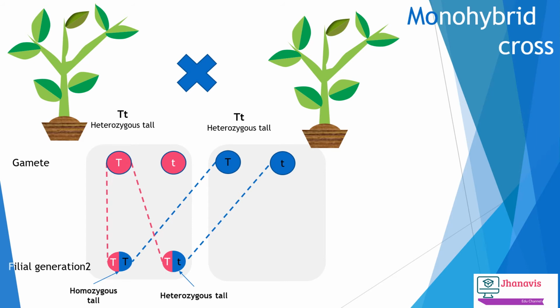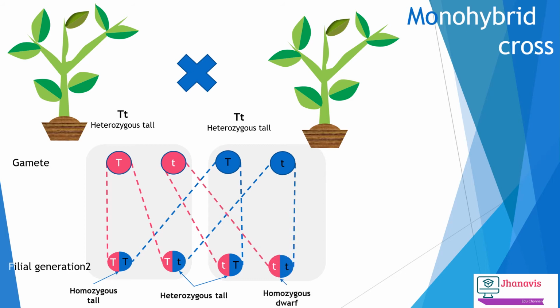The same cross is done with the other parent, taking the tall of one parent and crossing with the dwarf of another parent, we will get again a heterozygous tall condition. Whereas the small t and the small t will combine together to form a homozygous dwarf plant.